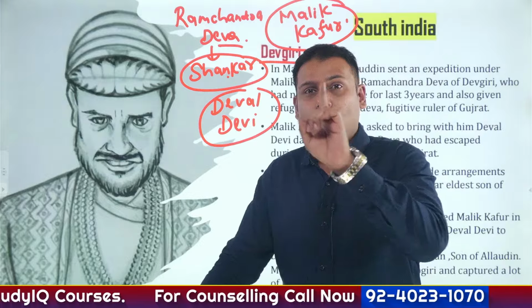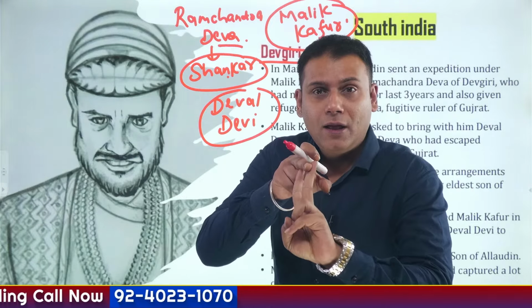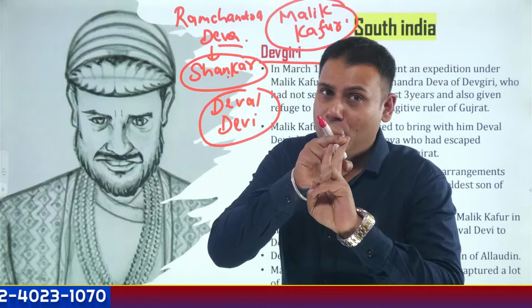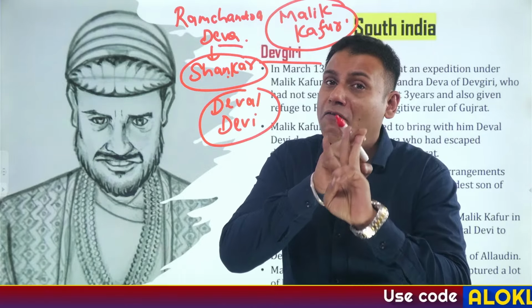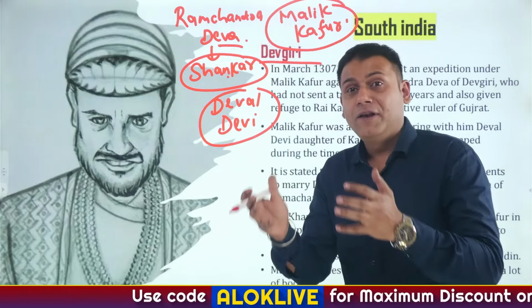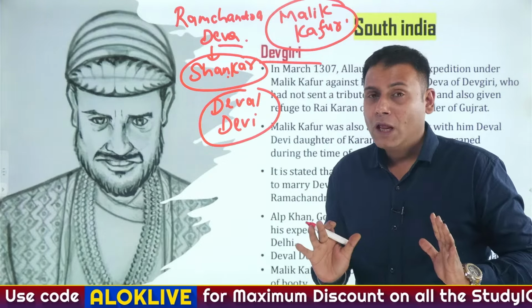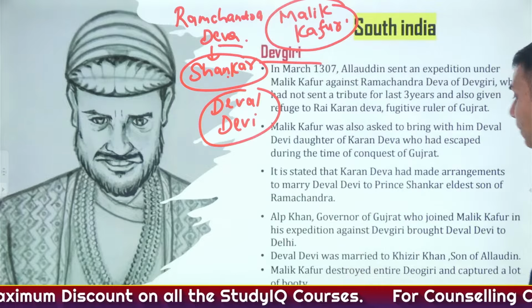Okay, so Ramchandra Dev was defeated. Then Veer Ballal III, the ruler of Dwar Samudra Hoysala, was defeated. Then Prataprudra Dev, the ruler of Warangal, was defeated, and the Pandyan dynasty rulers were defeated by Malik Kafur. So these were the expeditions of Malik Kafur in the northern and southern parts of India.